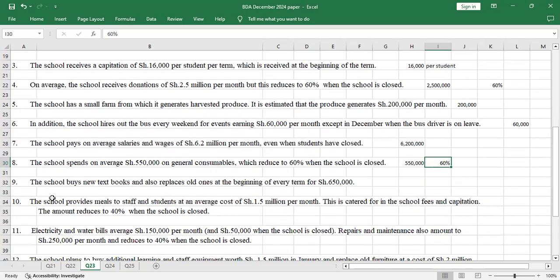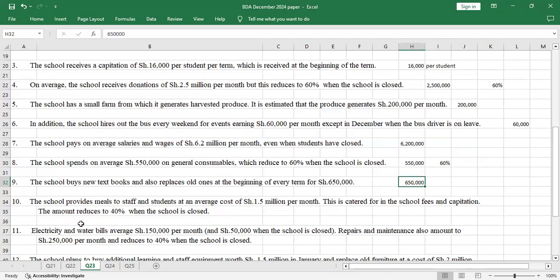Don't worry. Number 9, the school buys new textbooks and also replaces old ones at the beginning of every term for shillings 650. So at the beginning of each term, we have to budget for 650 for new textbooks.